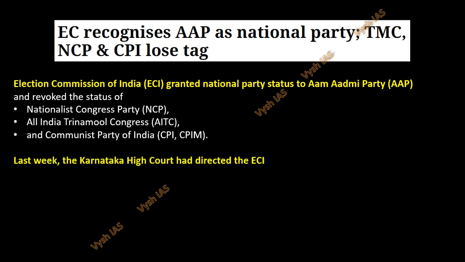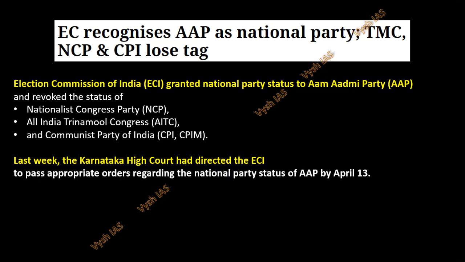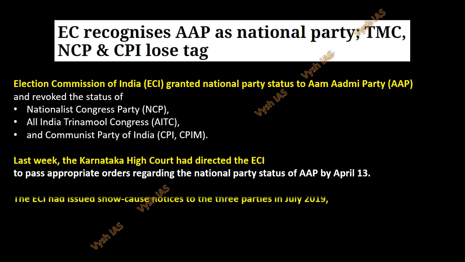Okay, so this is not an instant decision for some reason. It is like always, when an election happens, it is bound to happen, as and when the election happens. So the Karnataka High Court had already directed the Election Commission of India to pass the appropriate order and tell which are the national parties, because based on that only the elections will happen and election symbols will be allocated. There are many things. So Karnataka state elections are bound to happen in the month of May, so that is why this kind of thing is now happening.